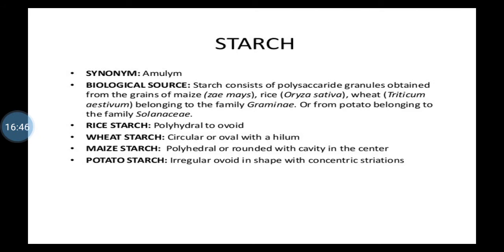In addition to this, starch is also obtained from potato, from the tubers of potato, and the name of the species is Solanum tuberosum, family Solanaceae. So there are certain morphological differences also in the starch granules which are obtained from these species. So you just remember the biological source. You must write down correctly the names of these species along with the family.